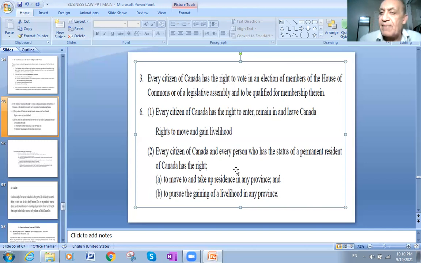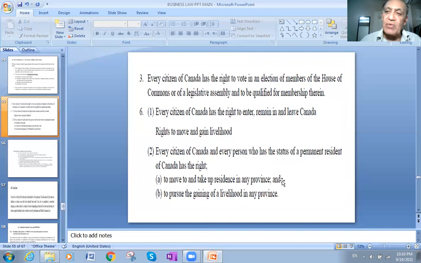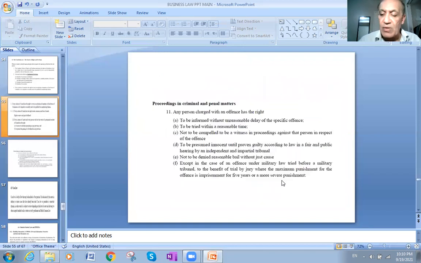So I'm free to settle in Ontario, or I can go to British Columbia, or Saskatchewan. I'm free to choose whatever I want, to pursue the gaining of a livelihood in any province as well, and to choose which province to work in and work wherever he wants.